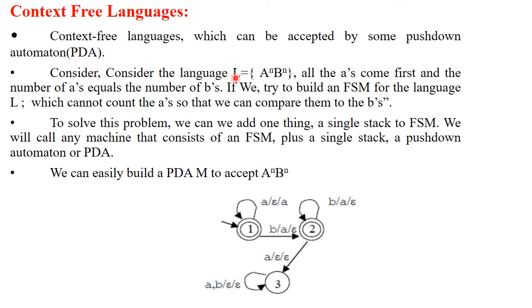Consider the language L equal to A to the power n B to the power n. All A's come first, and the number of A's equals the number of B's.